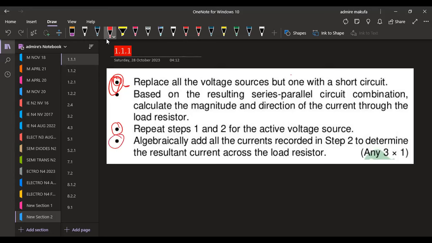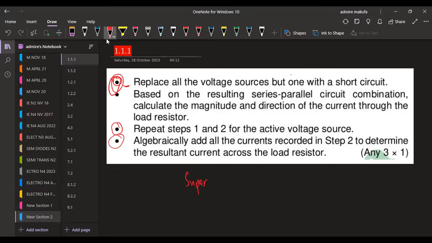Then algebraically add all the currents that are taken from step 2 to determine the resultant current across the load. So we are going to have what we calculated in the first place, the currents, then we superimpose our circuit to determine that final current.